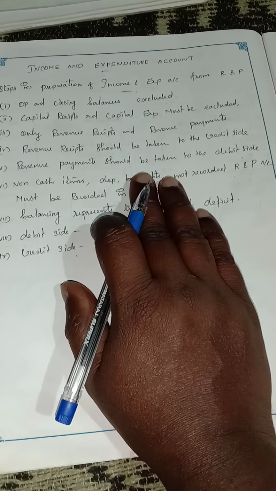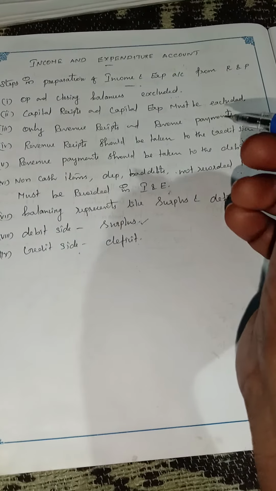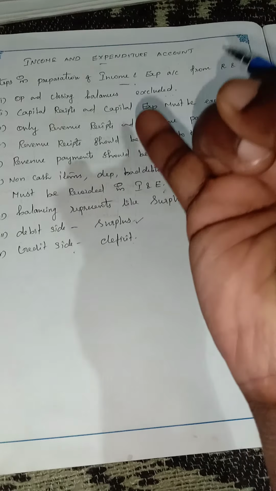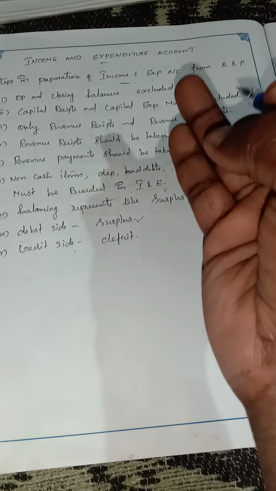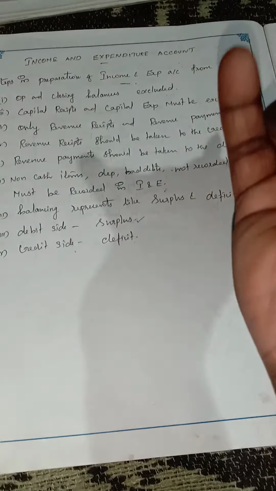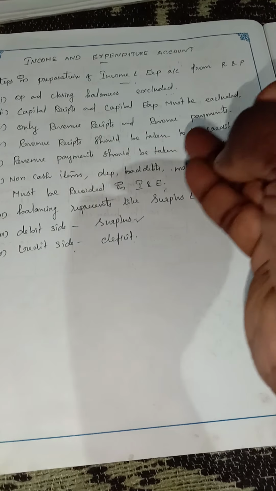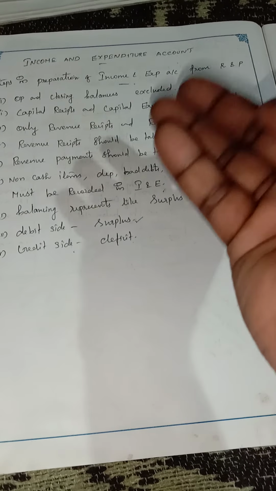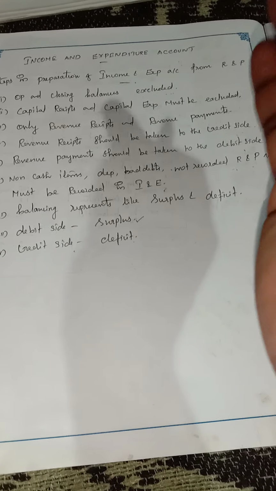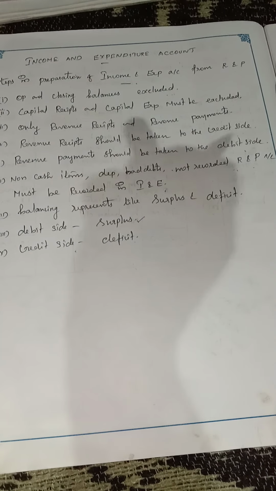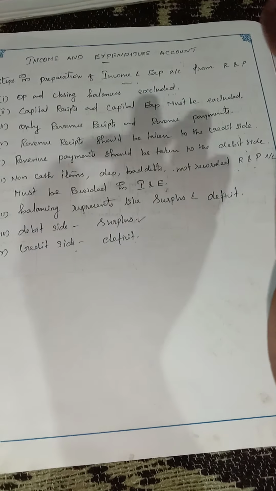Did you understand this, guys? Once more I will explain the format of the income and expenditure account. Opening and closing balances we will not enter in the income and expenditure account. Capital receipts and capital expenditure also we will not take. Only we will write revenue receipts and revenue payments. Okay, did you understand? Okay, thank you.